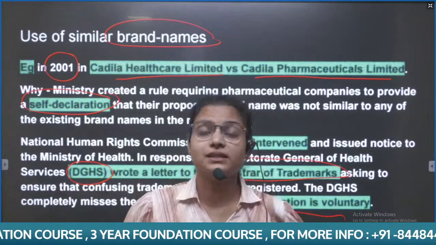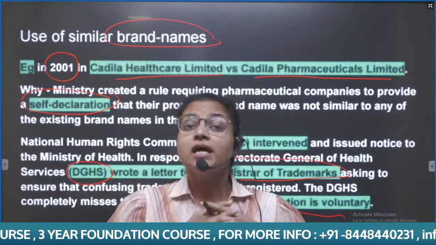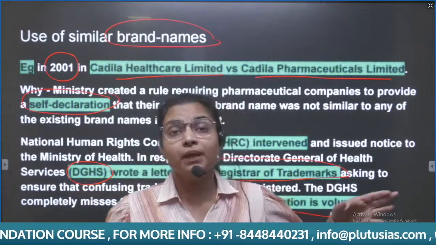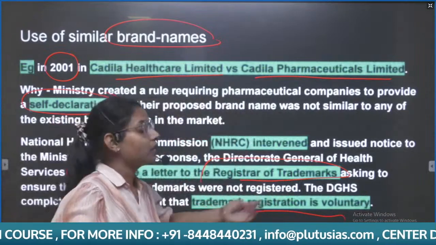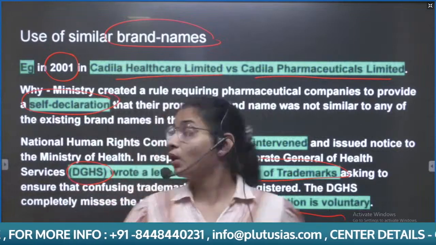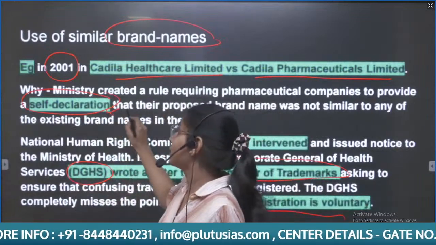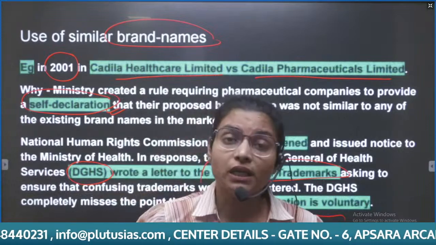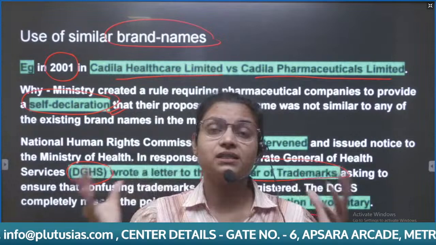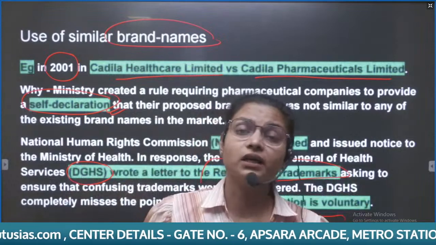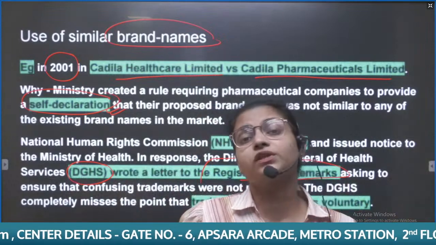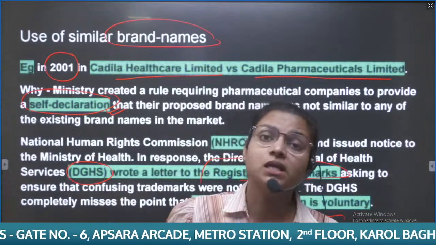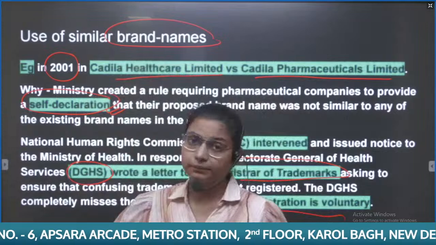We have already discussed that with similar brand names, there could be prescription errors. So we need to perhaps make trademark registration mandatory, or maybe remove this provision of self-declaration, or rather use global practices. As in other countries, it is the responsibility of the department to give the declaration to the pharmaceutical companies with regard to the use of brand names.